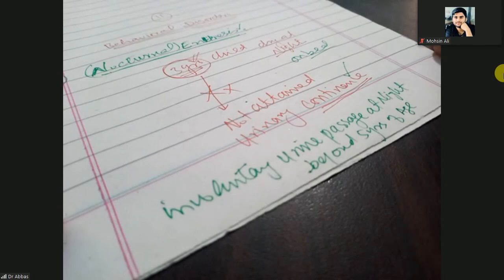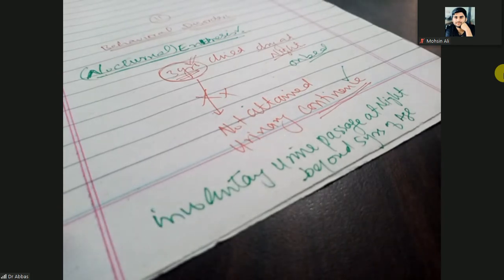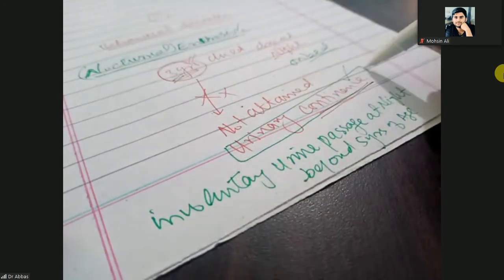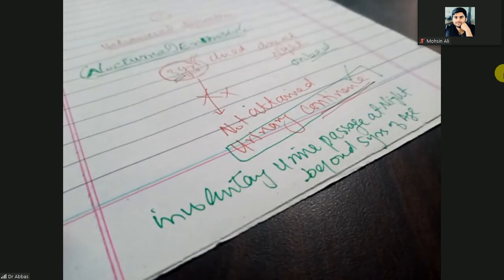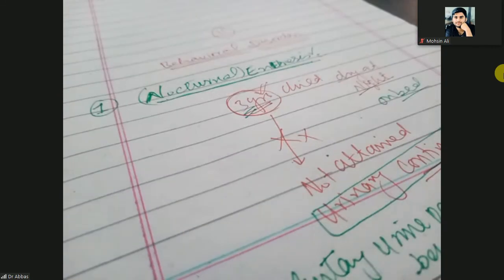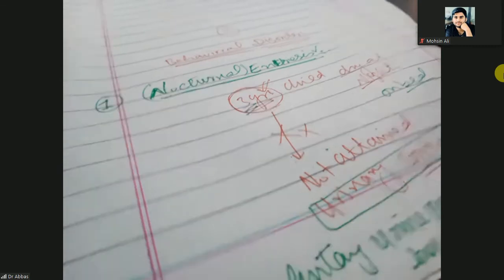It means when the age is more than 5 years. Actually I have told you that at 3 years of age, the child attains the urinary continence. So urinary bladder and urethral sphincters are in the control of the child. But sometimes it is not in the control of the child, or they are not voluntarily controlled. So then there will be an involuntary passage of the urine at night beyond the age of 5 years, that is known as nocturnal enuresis. That is a behavioral defect, it is not a structural or developmental defect or disorder.